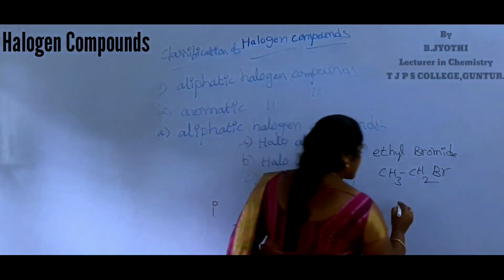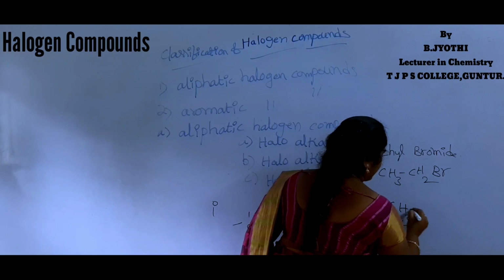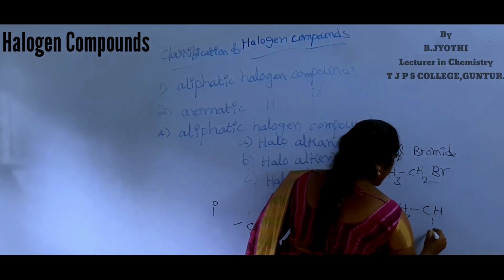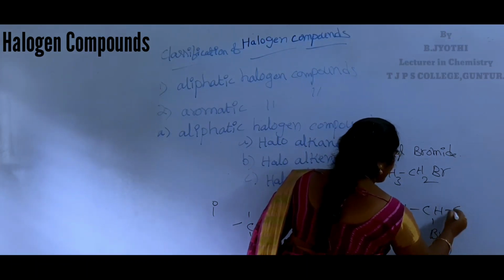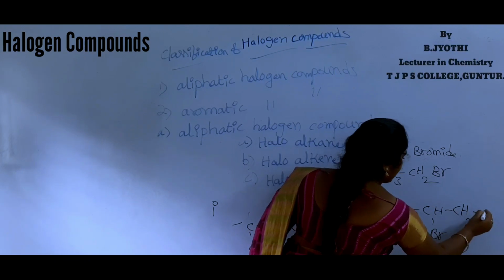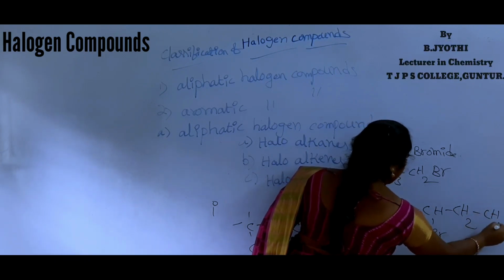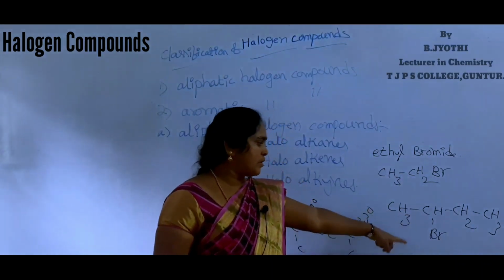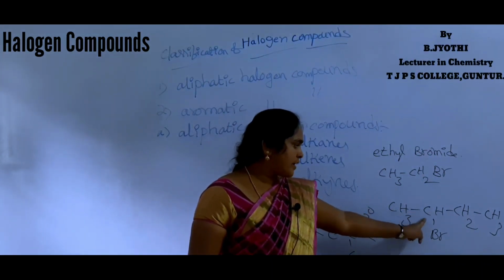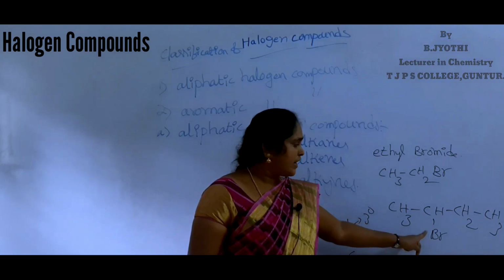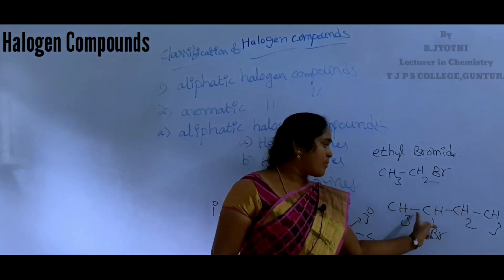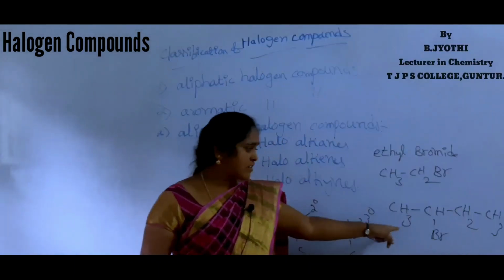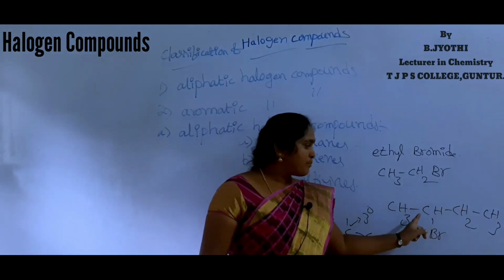Next one is CH3 CH Br CH2 CH3. This is a secondary carbon. So this compound name is secondary. How many carbons are in this compound? 4.